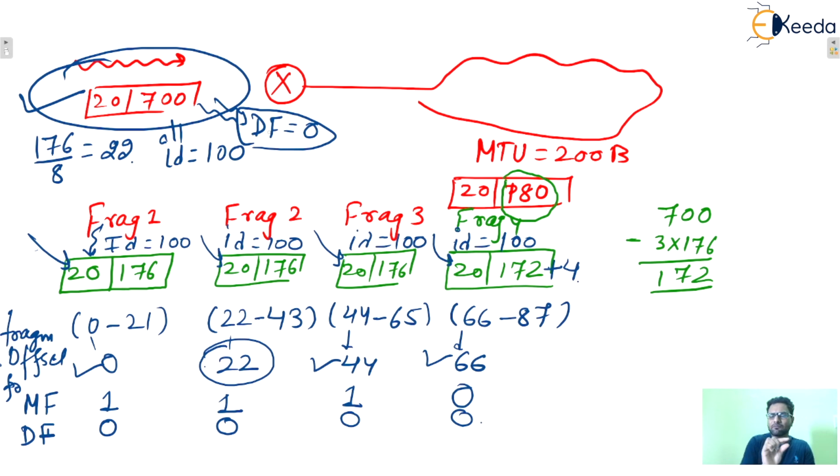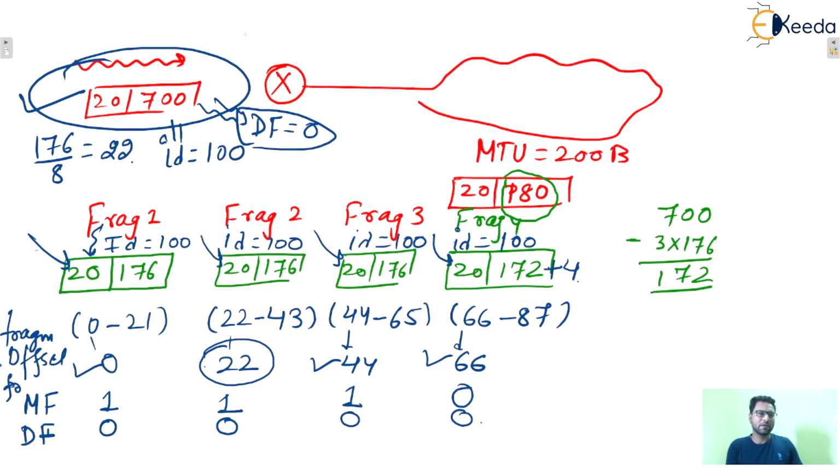Yes, we can say that with the help of these 13 bits, that's why this scaling option, division by 8, is used, isn't it? I hope this one is clear to everyone. Okay, so that is the first type of question. They can ask how many fragments will be there. Next one, what will be the fragment offset for all the fragments? Next one, what will be the MF bit for the second fragment or fourth fragment, and so on. What will be the DF bit, isn't it? That is the first type of question.